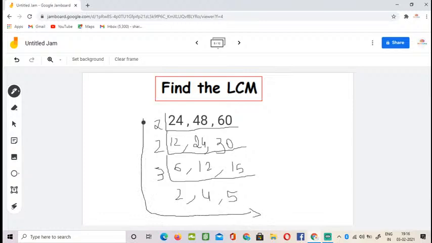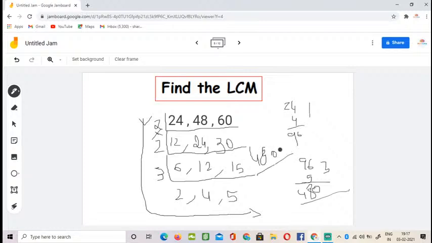Okay, hope everybody understands. So 2 times 2 is 4, and 4 times 3 is 12, and 12 times 2 is 24, and 24 times 4, oh my god. 4 4s are 16, 4 2s are 8, 8 plus 1 is 9, 96. 96 times 5, oh my god, again it's going to be a big number. 96 times 5: 6 5s are 30, 9 5s are 45, 45 plus 3 is 48, 480. So the LCM for this is 480. That's a big number, right?